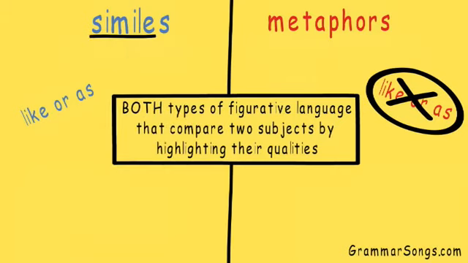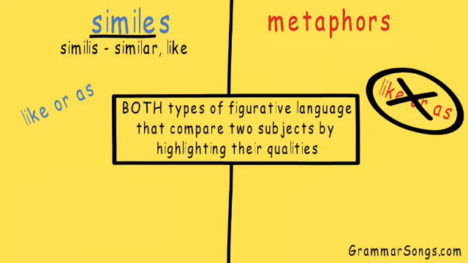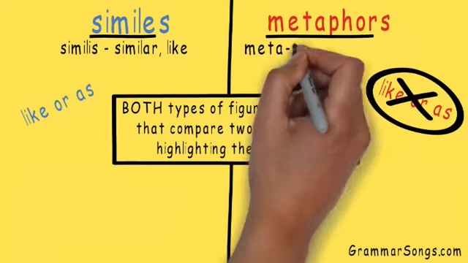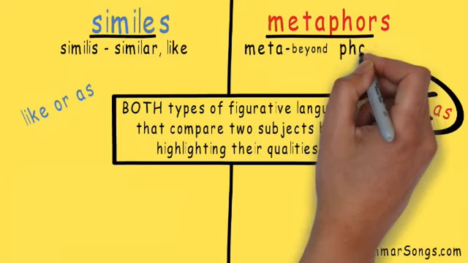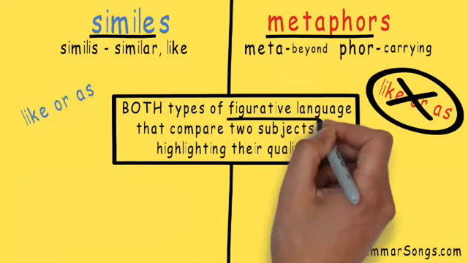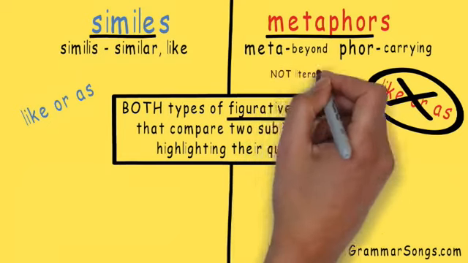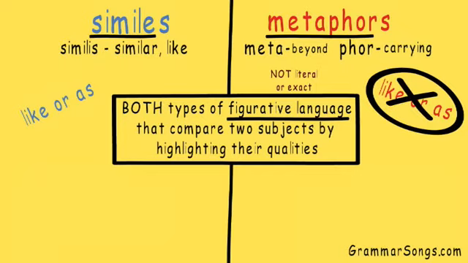The word simile comes from the Latin word similis, meaning similar or like. So similes show how two things are alike. The word metaphor is a combination of the Greek word meta, meaning beyond, and the Greek word for, meaning carrying. So to understand a metaphor, you must carry its meaning beyond the words you see. This is why both similes and metaphors are considered forms of figurative language. The words in a simile or metaphor cannot be understood literally or exactly.